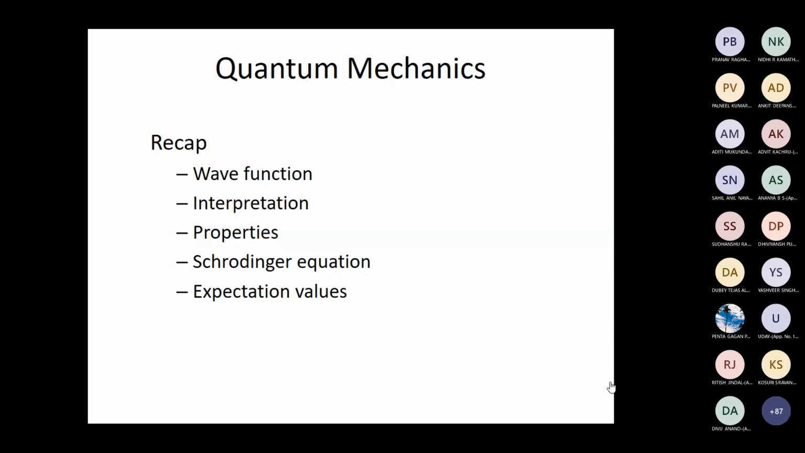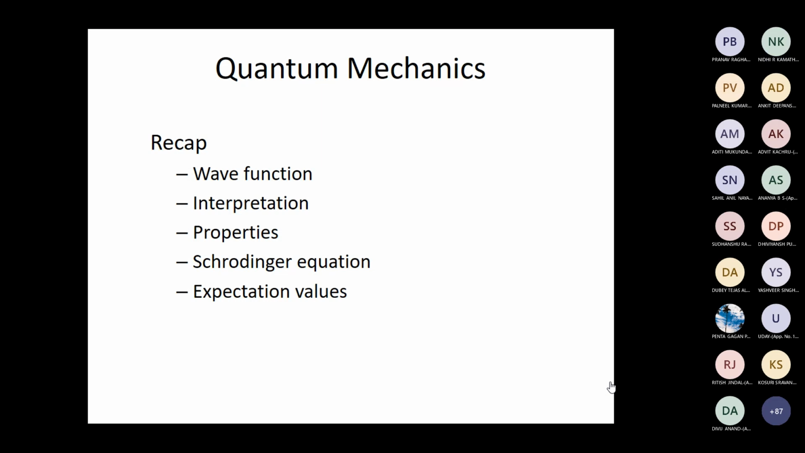Welcome to this lecture. In the previous class, we started our chapter 4, quantum mechanics, and we discussed some basic aspects of quantum mechanics. We discussed what you mean by a wave function, how to interpret a wave function, and various properties of the wave function. We saw how to obtain the wave function, and we introduced the Schrodinger equation. That is, by solving this second order differential equation, we can obtain the wave function, and we also discussed what you mean by expectation values.